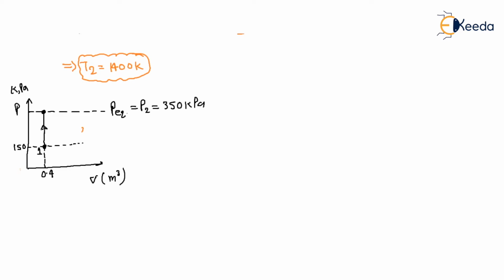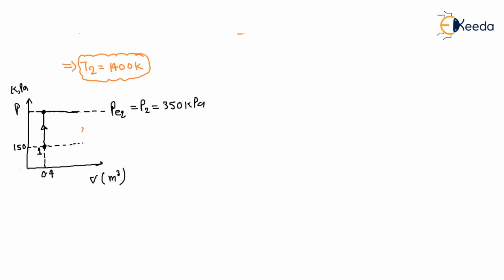Once it reaches 350 kilopascal, the piston will move. When the piston moves, the resistance pressure stays the same, that is atmospheric pressure plus the weight of the piston. During the movement heat is supplied, and if heat is supplied, the volume will increase.